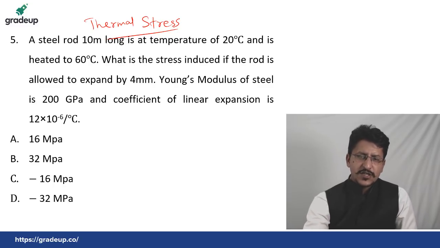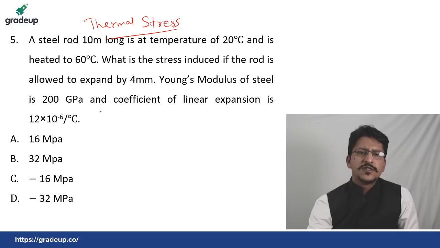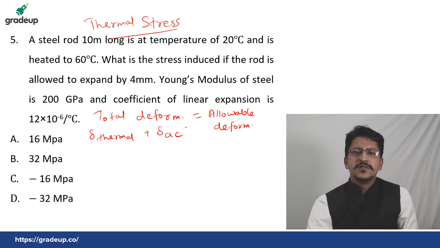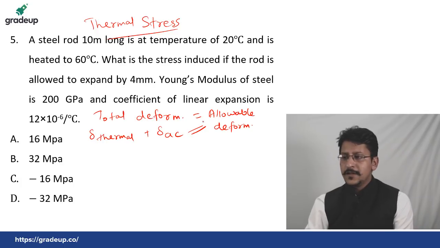Very simple question. You just have to use that one concept. Total deformation is equal to allowable deformation. The total deformation will be thermal plus axial compression. Just equate it to the allowable deformation and get the answer fast.